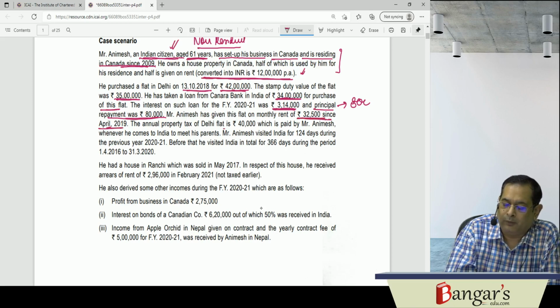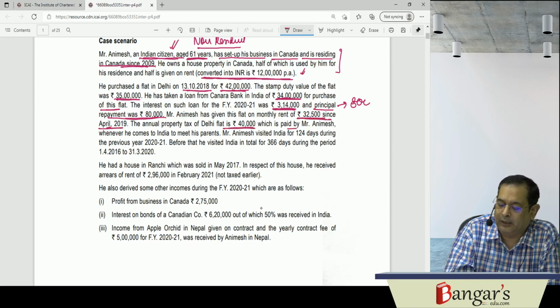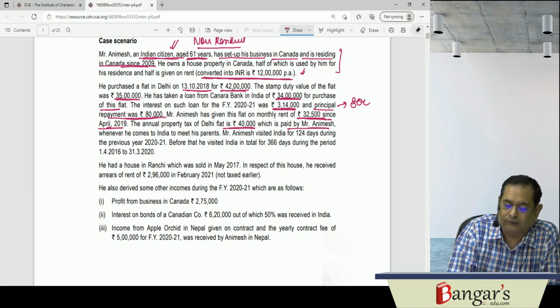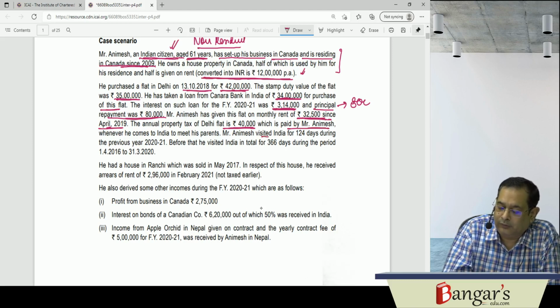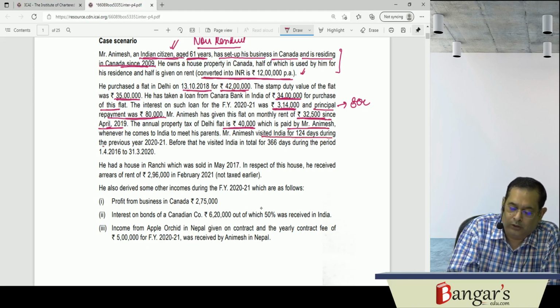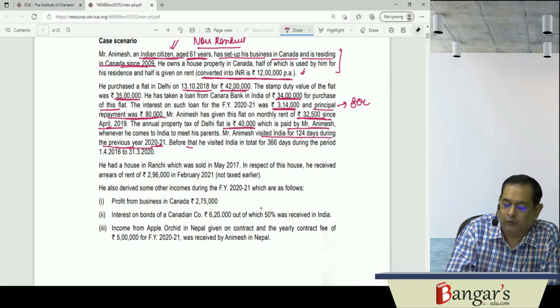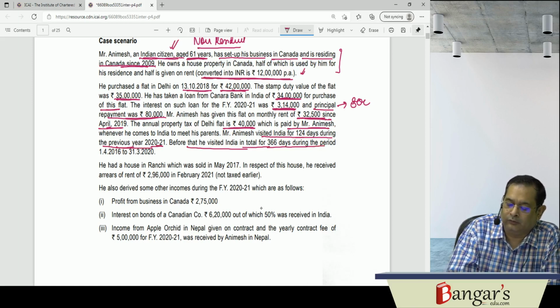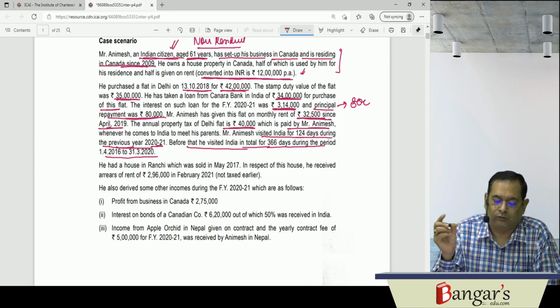The annual property tax of the flat is 40,000, which is paid by Animesh whenever he comes to meet his parents. Animesh visited for 124 days during the previous year 2021, and before that he visited India for 366 days during the period 1st April 16 to 31st of March 20.